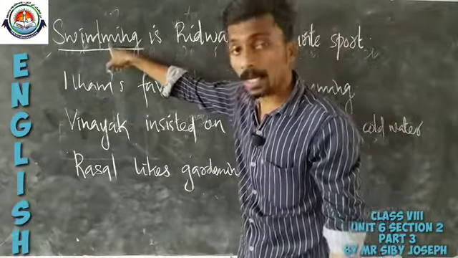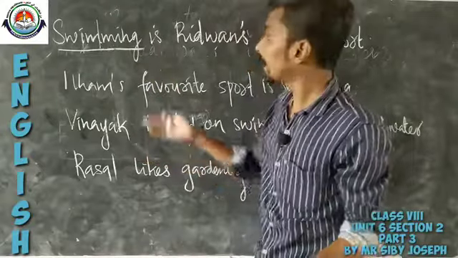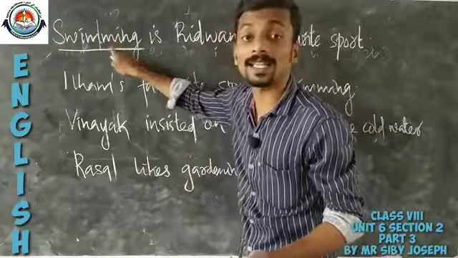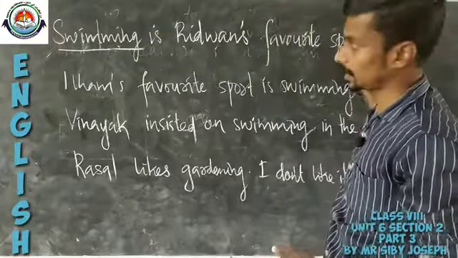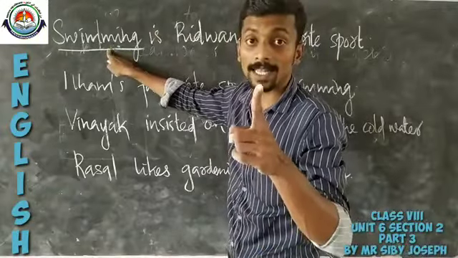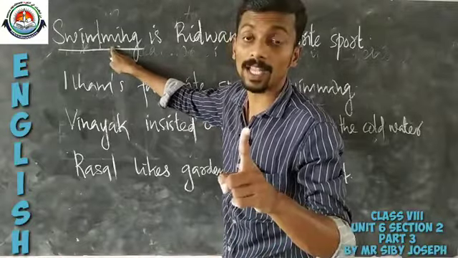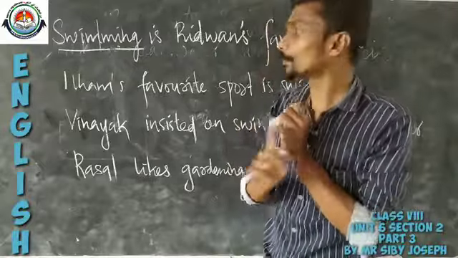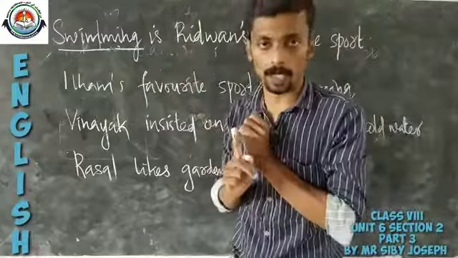And swimming is also its present participle form, and it can be used as a verb, but in this particular sentence it is used as a subject. Swimming is Ridwan's favorite sport. That is why we call this word an example of a gerund. The first thing you have to note is, a gerund can be the subject of a verb.